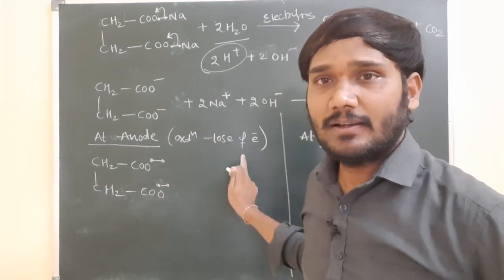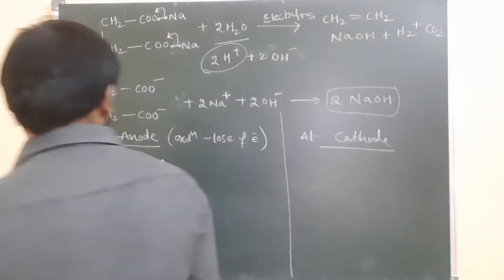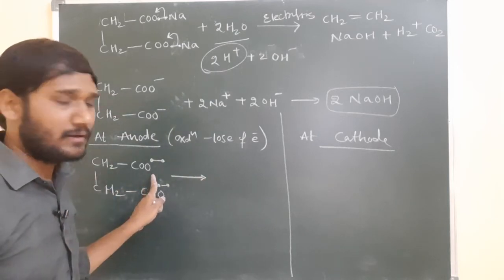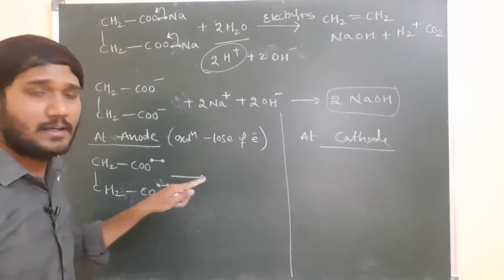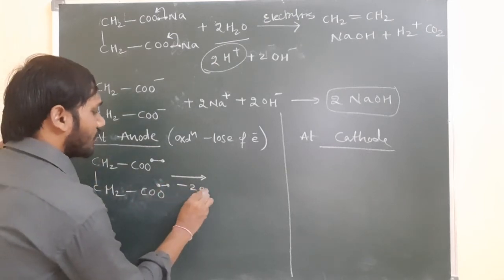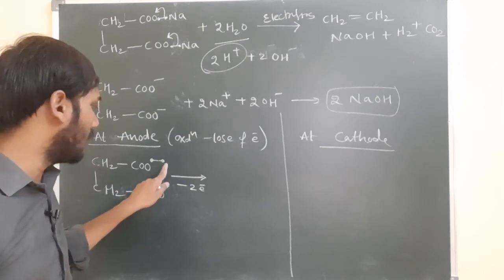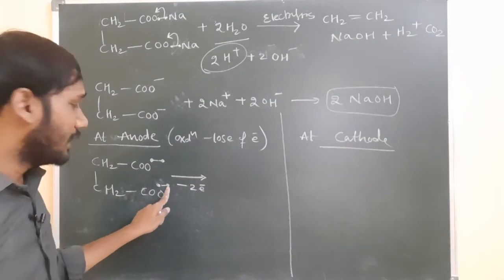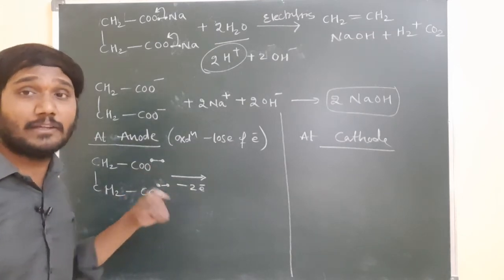So now what happened? Oxidation is nothing but removal of electrons or loss of electrons. So how is the electron lost? See here, this COO minus is losing 1 electron, and this COO minus is losing 1 electron. Totally 2 electrons are lost. From the 2 electrons here, 1 electron is lost, and from the 2 electrons there, 1 electron is lost. That means each COO minus has 1 electron left, so we can say free radicals.